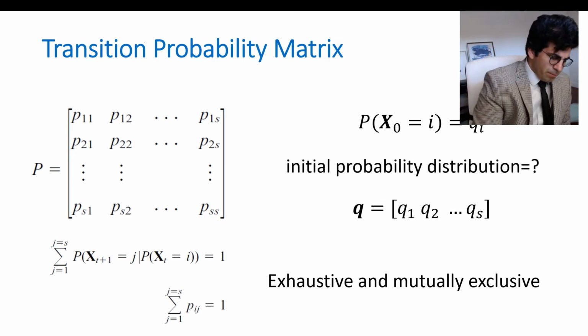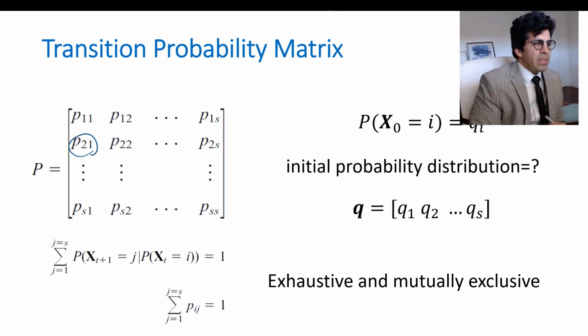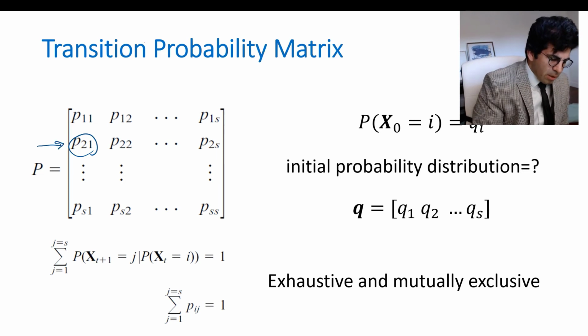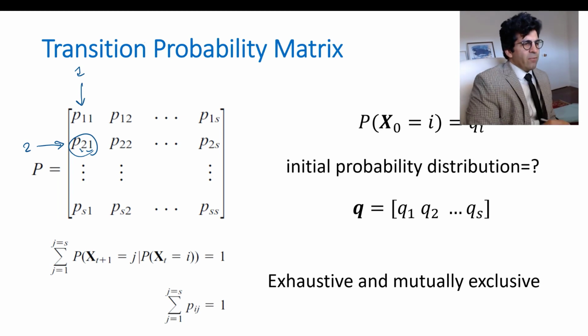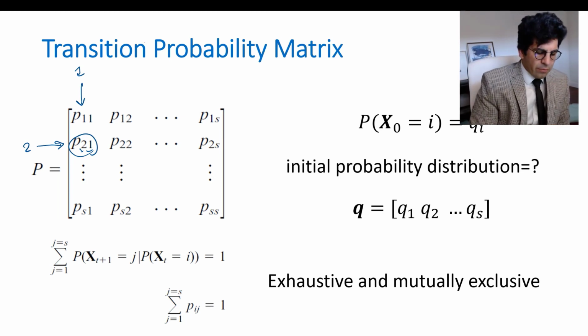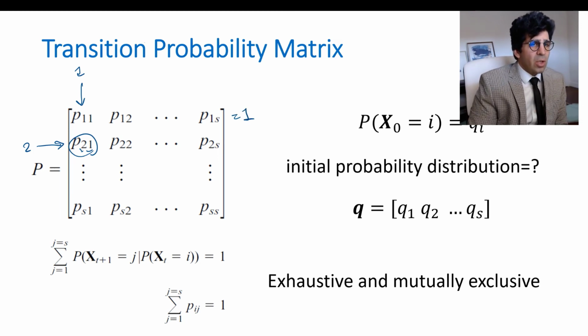So if you want to interpret this probability, it basically means if today you are in state 2, because this is the second row, what's the probability that tomorrow you end up in state 1? That's P21. And one rule here is that the sum of each row is 1, which basically means you're going to end up in one of the states.